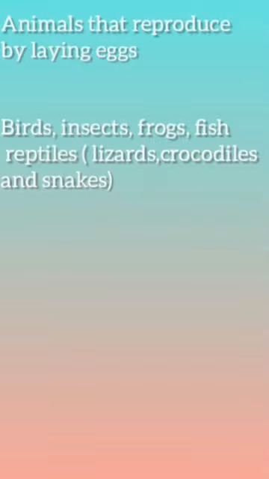Let us discuss the animals that lay eggs. Some animals reproduce by laying eggs. Their young ones come out from these eggs. Animals such as birds, insects, frogs, fish and reptiles reproduce by laying eggs. The reptiles are animals like lizards, crocodiles and snakes.